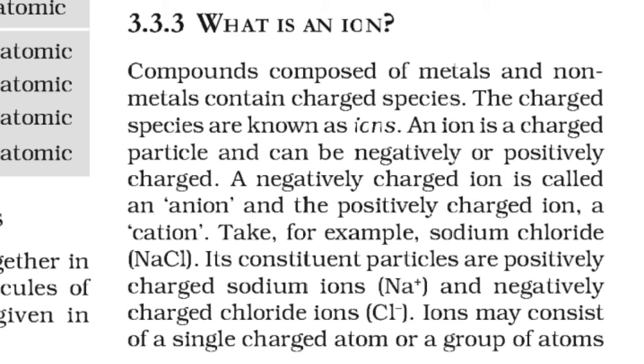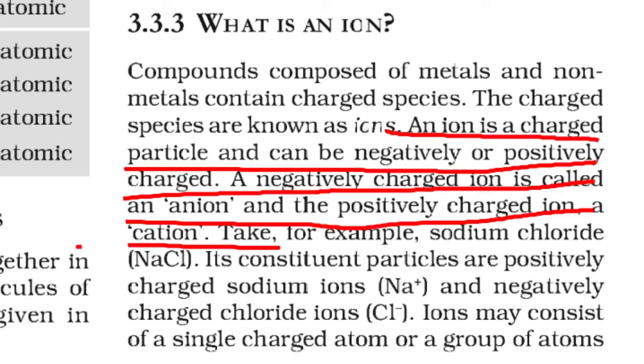The book has not given us that definition; they have given it in a simple way, that the charged species are known as ions. So how do they become charged? They become charged by losing or gaining electrons. Since electrons and protons have not been taught to you yet, you will study them in chapter number 4. For the time being, learn only the definition that the charged species are known as ions.